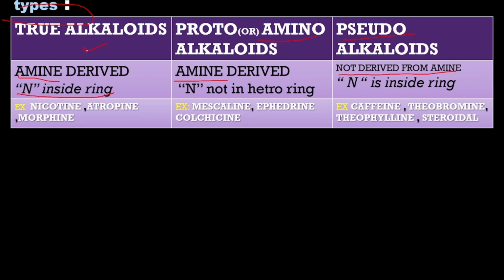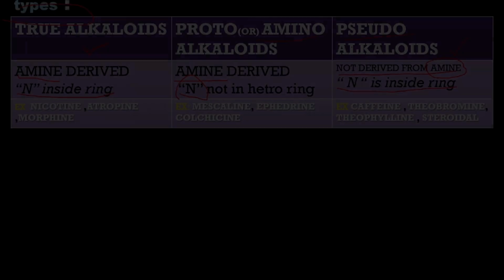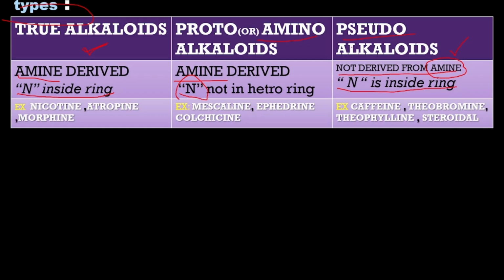That is why they are called true alkaloids: they are amine derived and nitrogen is inside the ring. Protoalkaloids are amino alkaloids derived from amines, but the nitrogen is not in the heterocyclic ring, it can be on the side chain. Pseudoalkaloids have nitrogen inside the ring, and have alkaloid-like functions, but are not from amine derivation. That is why they are called pseudoalkaloids.